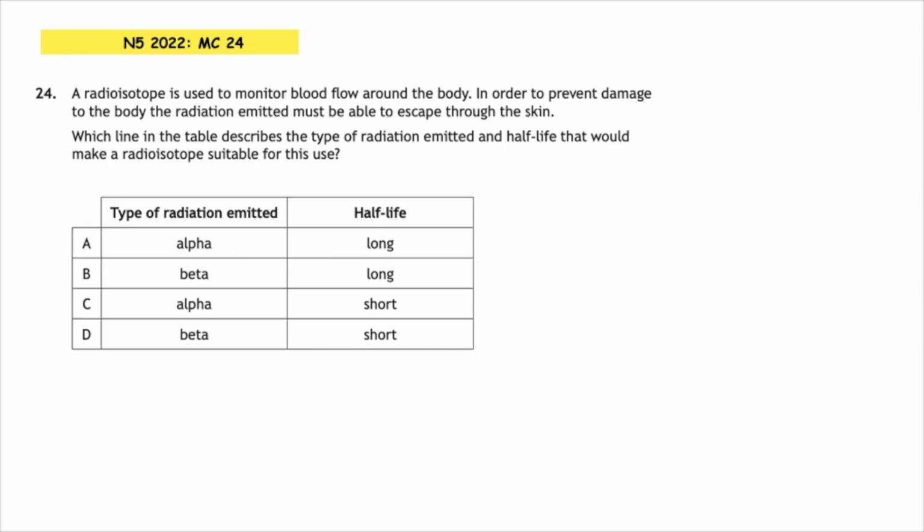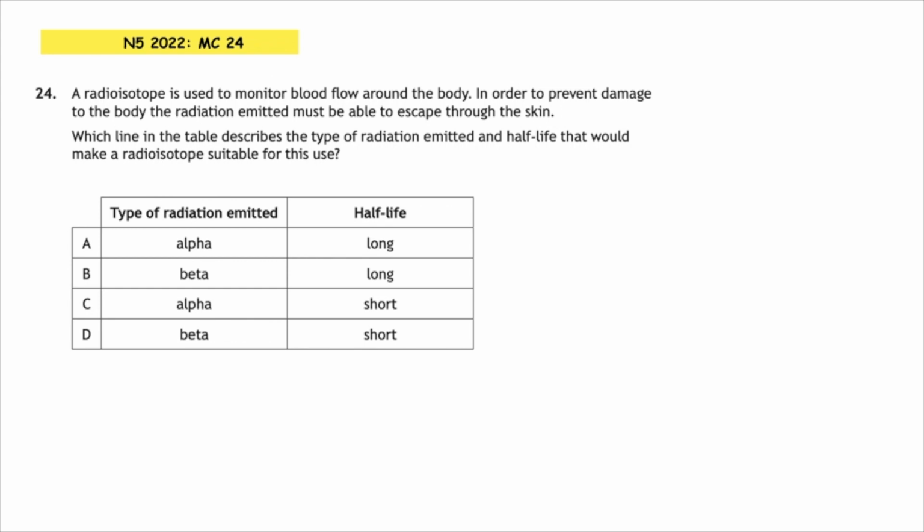Multiple choice 24. A radioisotope is used to monitor blood flow around the body. In order to prevent damage to the body, the radiation emitted must be able to escape through the skin. Which line in the table describes the type of radiation emitted and the half-life that would make the radioisotope suitable for this use?